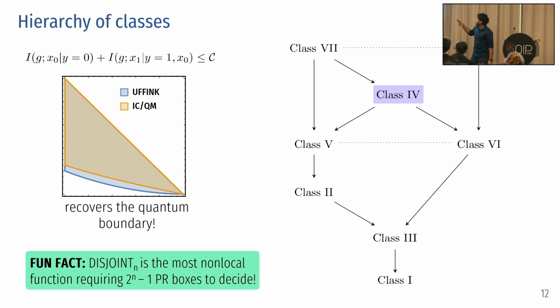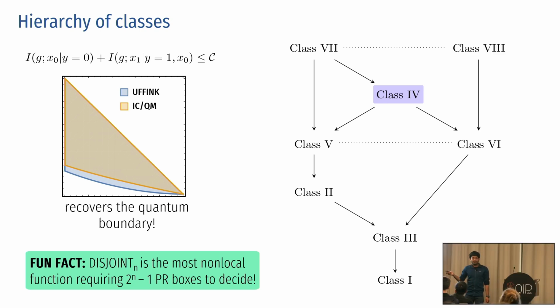Nice. And also as a fun fact, we were able to prove that the disjointness function is the most non-local function in the entire space, generally requiring an exponential number of PR boxes to decide. In comparison, the inner product function only requires linearly many PR boxes to decide.